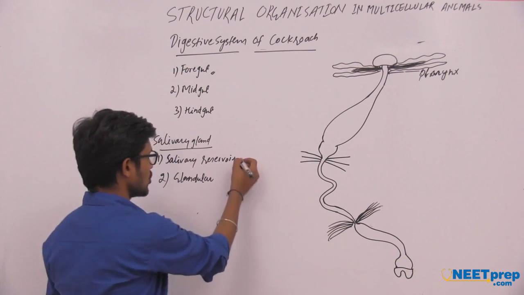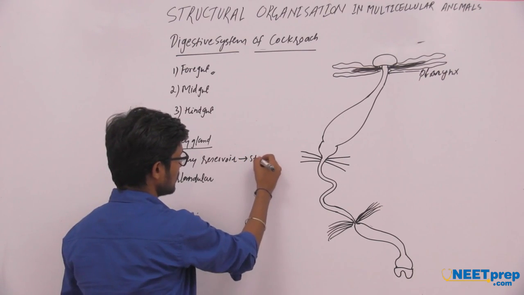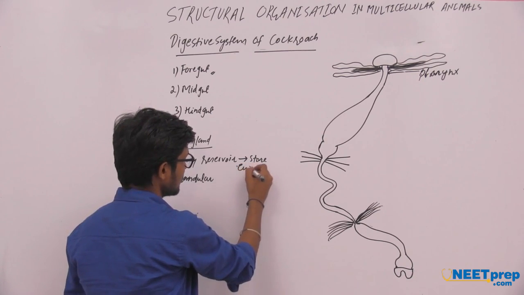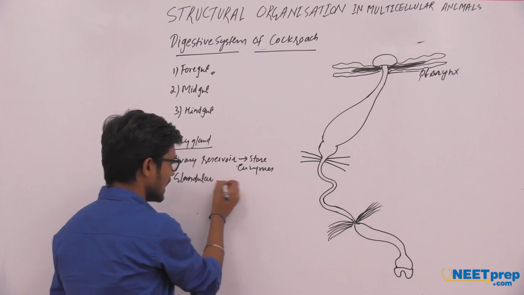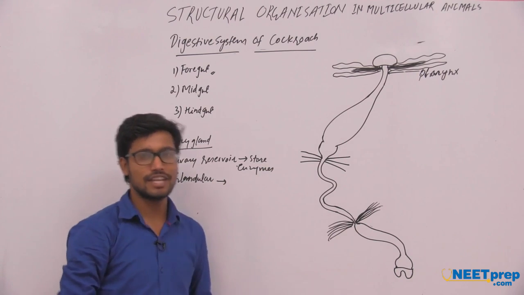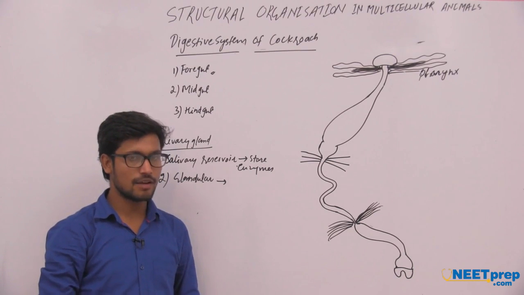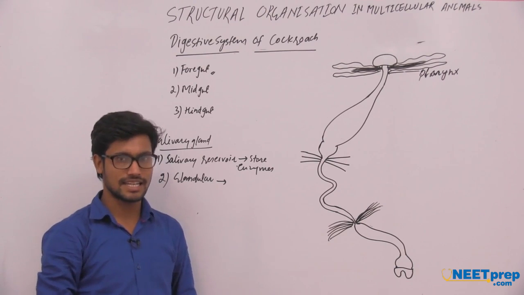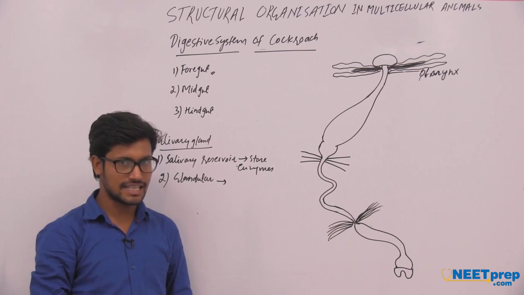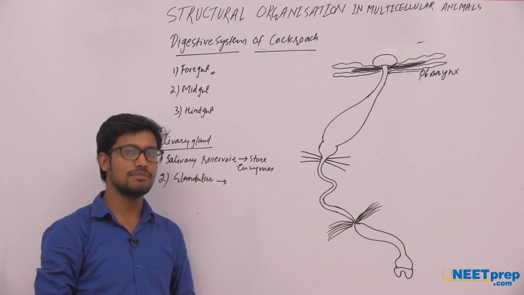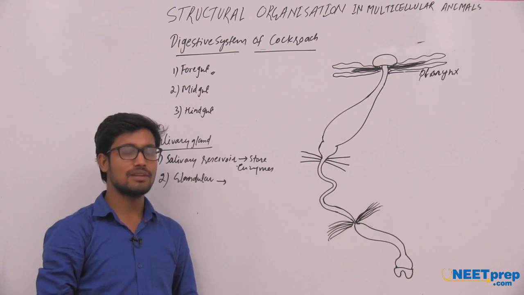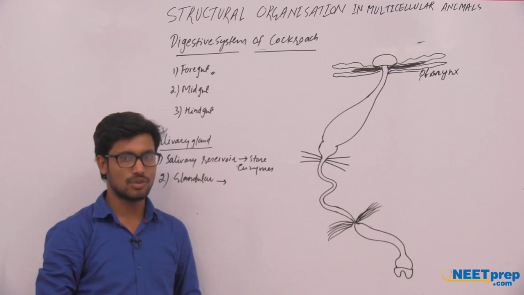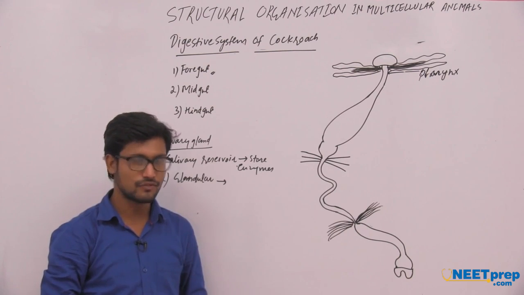The salivary reservoir stores the carbohydrate digesting enzymes, but the glandular part releases them. Basically, these enzymes may be chitinase that can digest chitin, or carbohydrases, or amylase enzymes which can digest different carbohydrate components of the food.